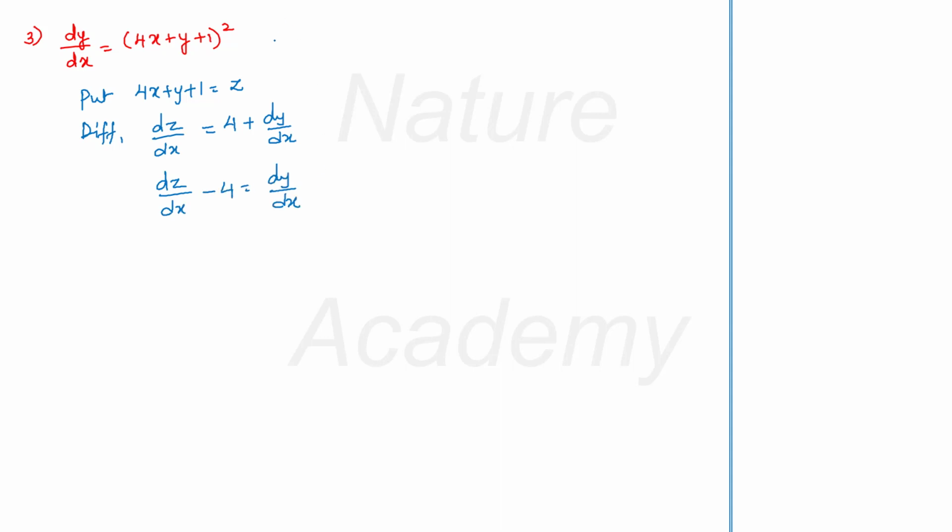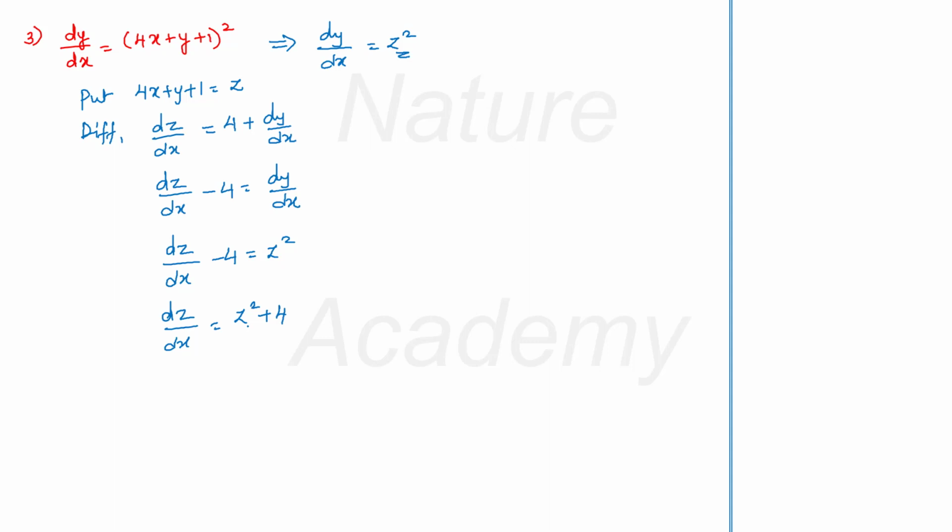Now substitute it back. You have dy by dx is equal to z square now. Therefore, you can write dz by dx minus 4 is equal to z square, or dz by dx is equal to z square plus 4. Now you can easily separate this differential equation, isn't it? You can easily separate the variables in this differential equation.